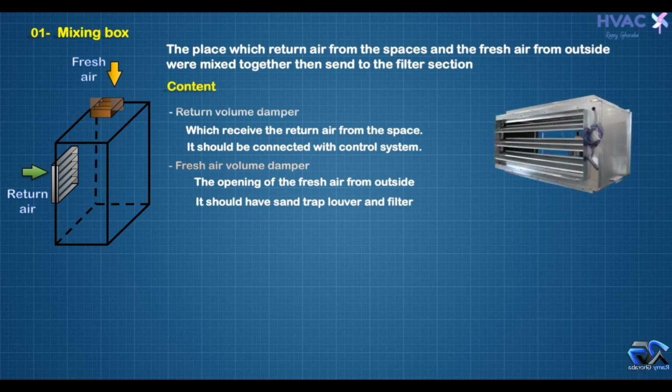And this is the figure of the volume damper, which is used for the fresh air or return damper, and as we said, it has to be connected with the BMS.